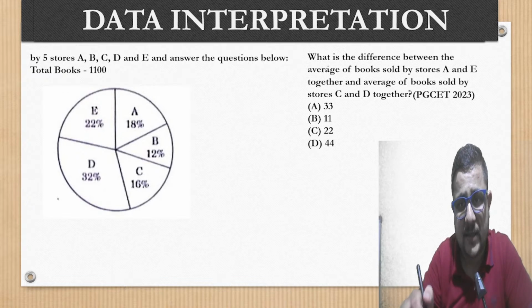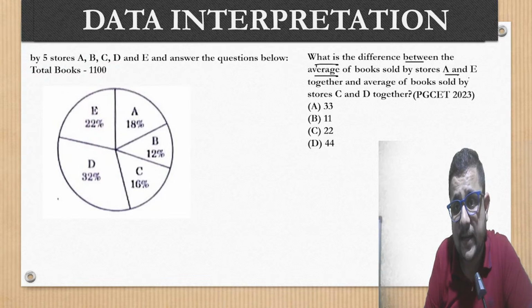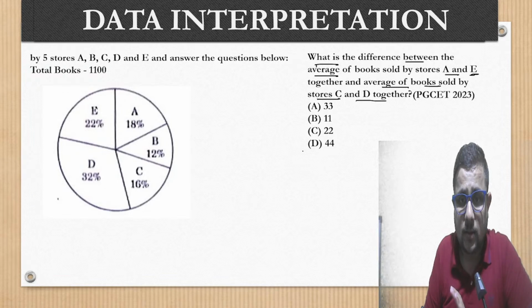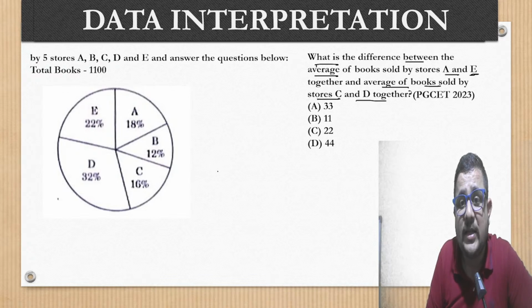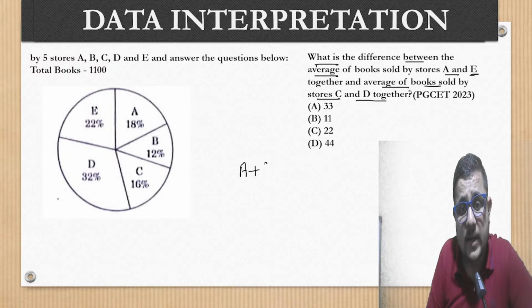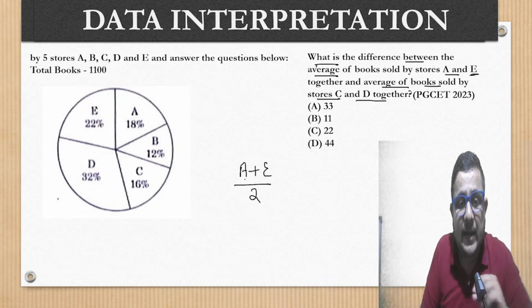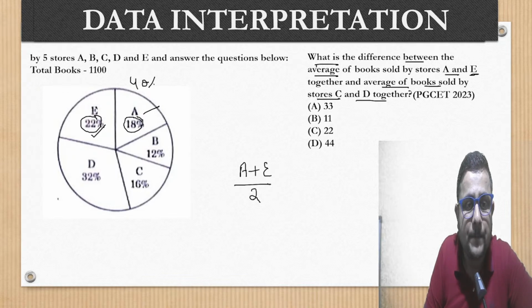This is repeated actually. Now next one. What is the difference between the average of the books sold by stores A and E together and the average of the books sold by stores C and D together? Now what are they asking you actually? The average difference between the number of books sold by stores A plus E. Average books means just divided by 2 because 2 stores are there. So A plus E: if I am talking about store A and store E, total how many books are there? 22% plus 18%, total 40%.